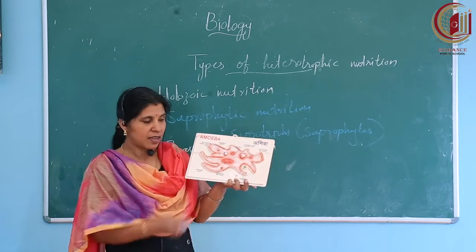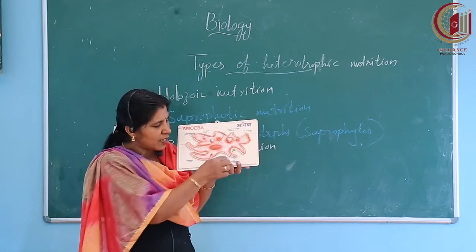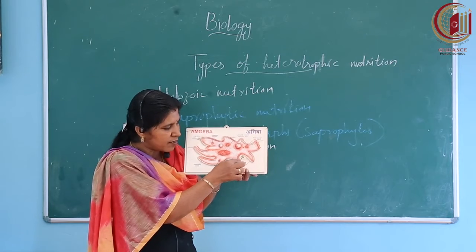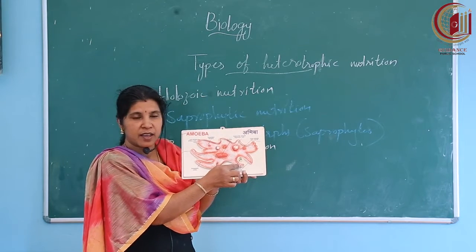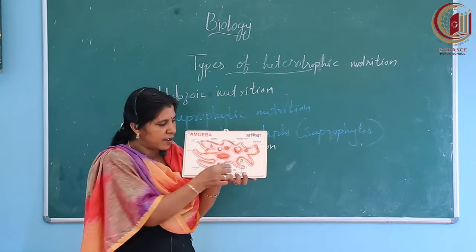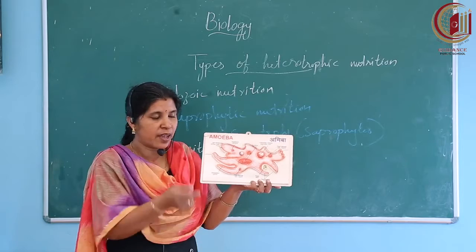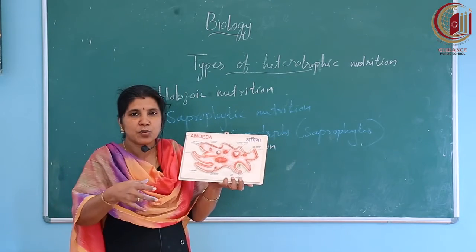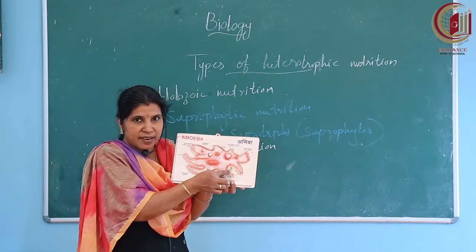In the water, when amoeba meets a food particle, the food will be engulfed by the body surface. From the body surface, amoeba protrudes or sends out extensions. These extensions are called pseudopodia.